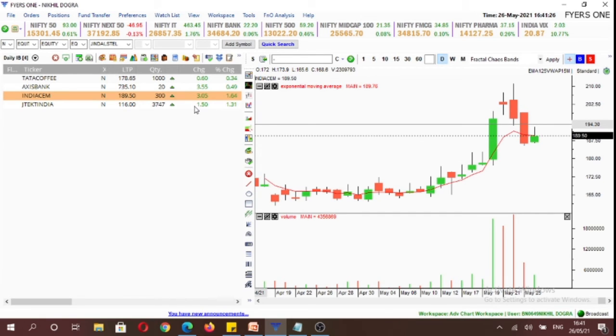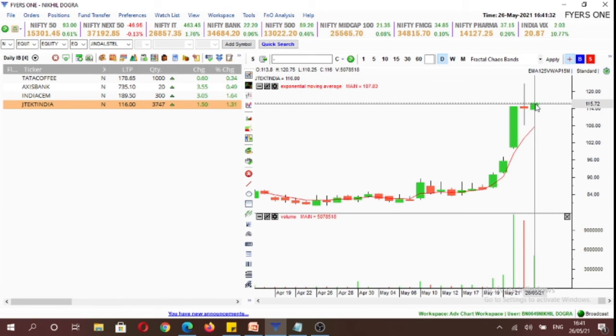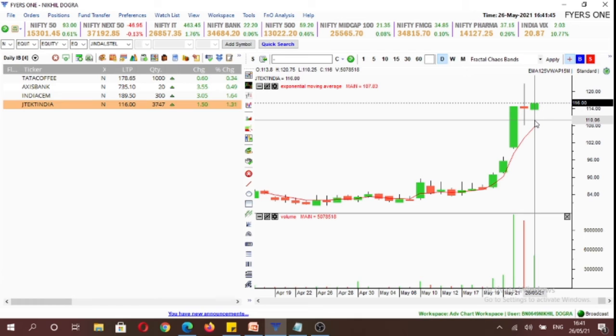And the final stock for tomorrow is going to be JTech India. So in this stock, we'll look for a buying opportunity above 120.8 using full size, and below 110.15 we'll look for selling opportunities with only half the position size.